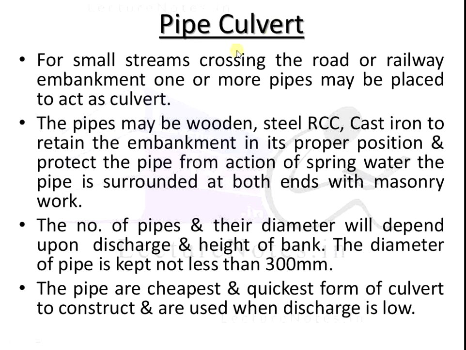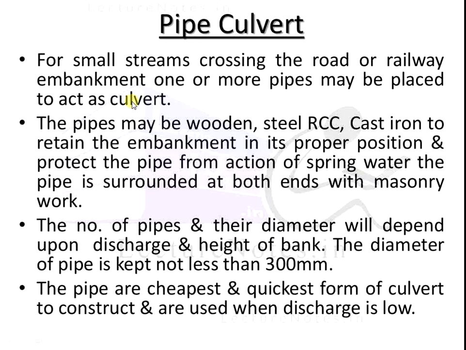Next, pipe culvert. For small streams crossing the road or railway embankment, one or more pipes can be placed to act as the culvert. At the time of a roadway or railway track, where these small streams are present or available, that time we construct the pipe culvert.